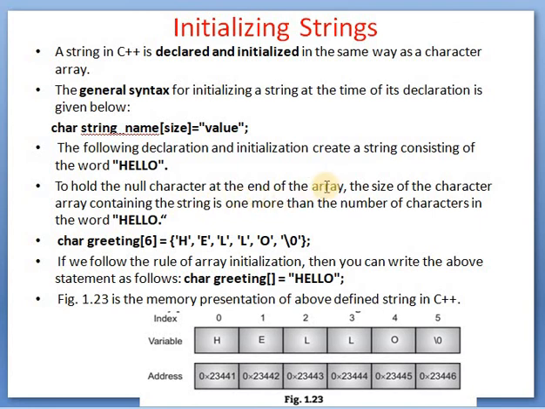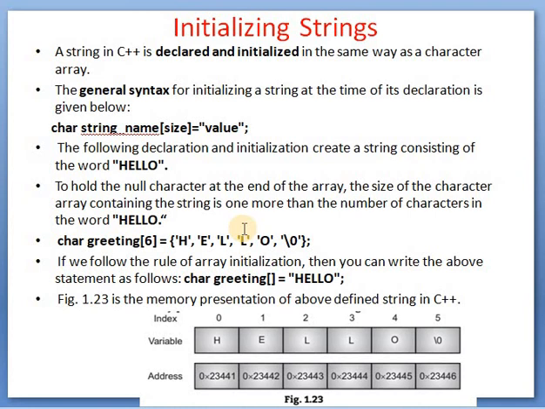To hold the null character at the end of the array, the size of a character array containing the string is one more than the number of characters in the word hello. So see here, 1, 2, 3, 4, 5. Now this hello contains 5 characters, but we have to write 6. Why 6? Because we have to give space for this \0 also.